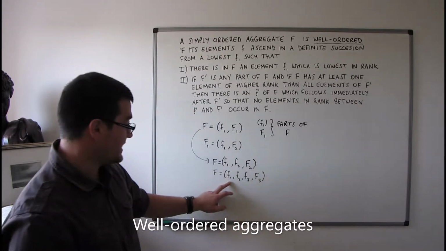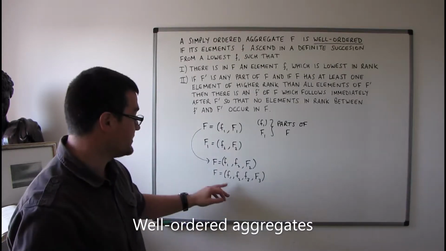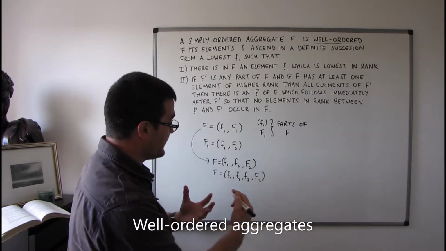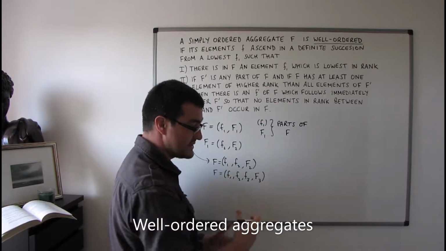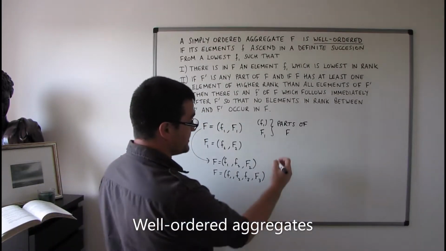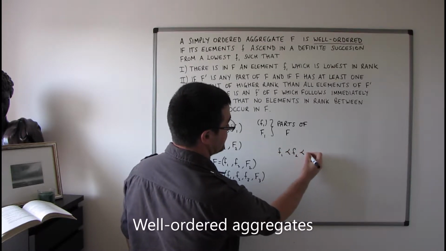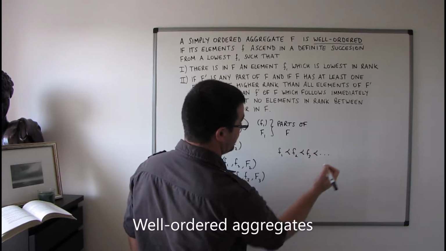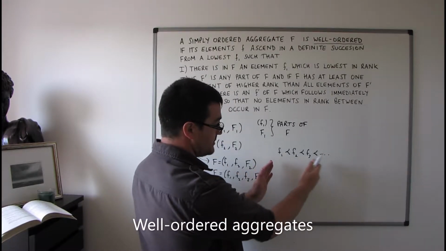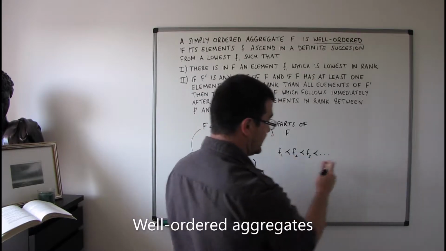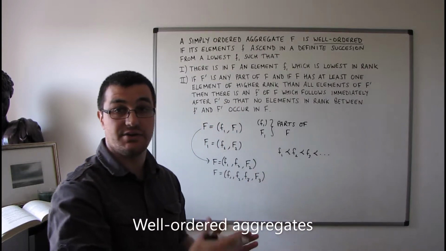where these elements are increasing in rank. So they're not increasing in size or magnitude, but they're increasing in rank. So the aggregate F, in that case, I can think of as a definite succession of elements starting at f1, then the next one is going to be f2, the next one is going to be f3, and on and on and on. That's not to say that that's all that there is here. There might actually be, after this infinite series of elements, another series that starts.